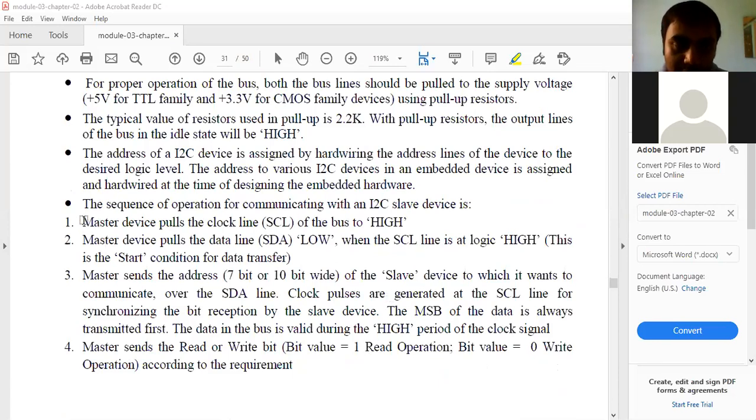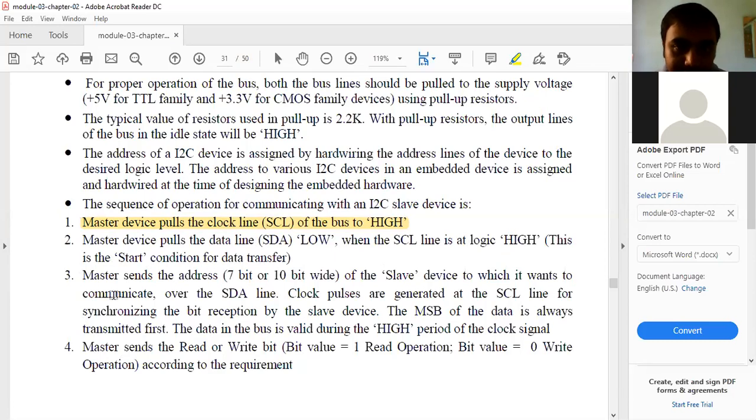How does communication happen between the master and the slave? The first step: the master device pulls the clock signal SCL of the bus to high. That means it connects it to the power supply using the pull-up resistor. Next, the master device pulls the data line SDA low. When the SCL line is at logic high, this is the start condition of the data transfer.